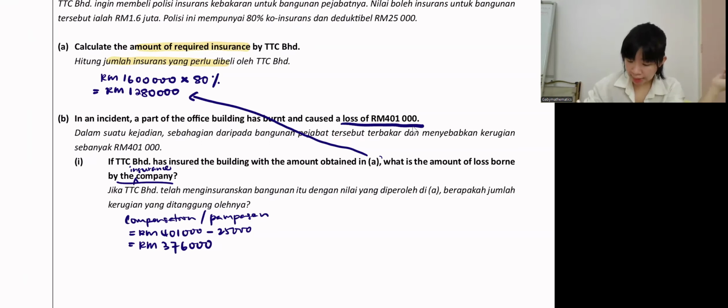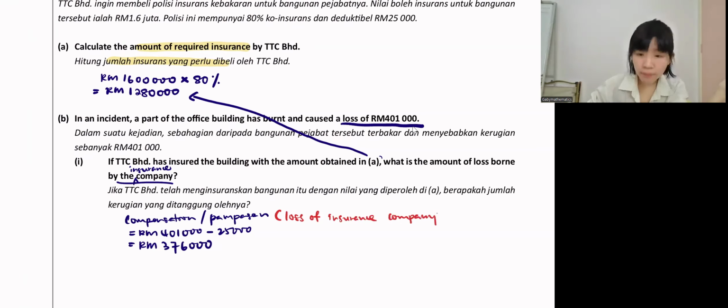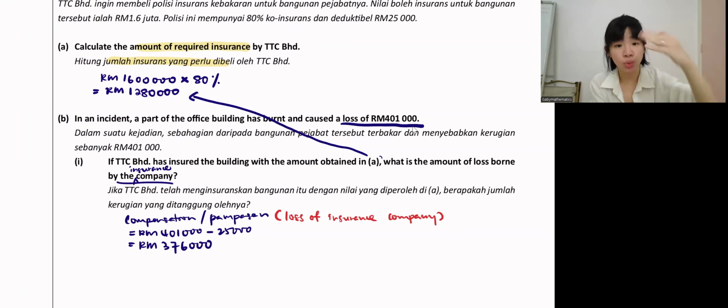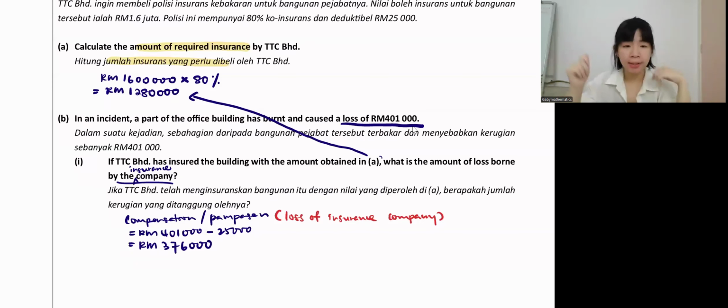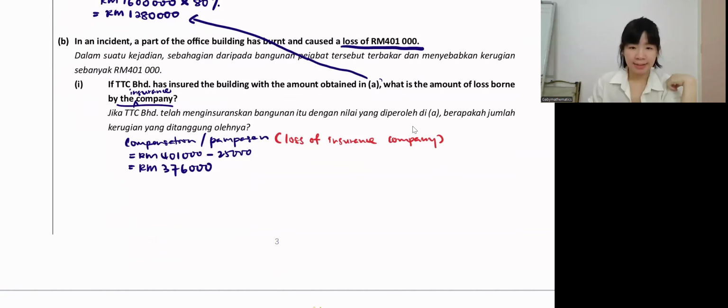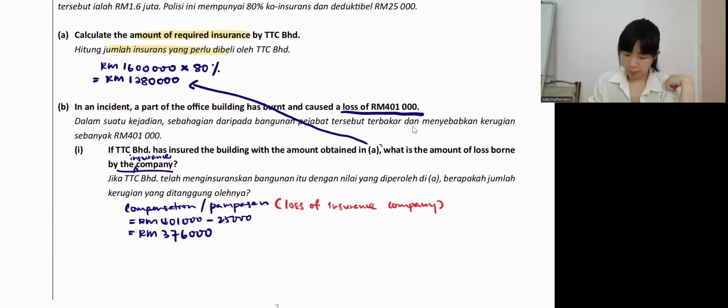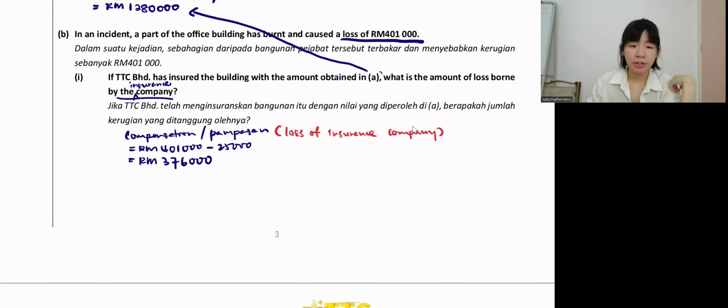So in other words, this is the loss of insurance company. Okay, understand? Since this is the amount that insurance company pay to TDC, this is the amount loss of insurance company. So insurance company lose this amount, but TDC can get this amount. So sometimes they will use different words to ask. Okay. Next, part one. Yeah, there's only part one. Okay, so let's try one more.